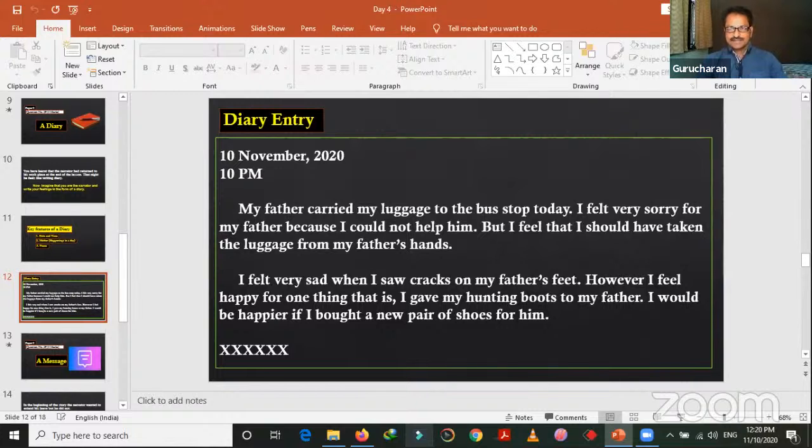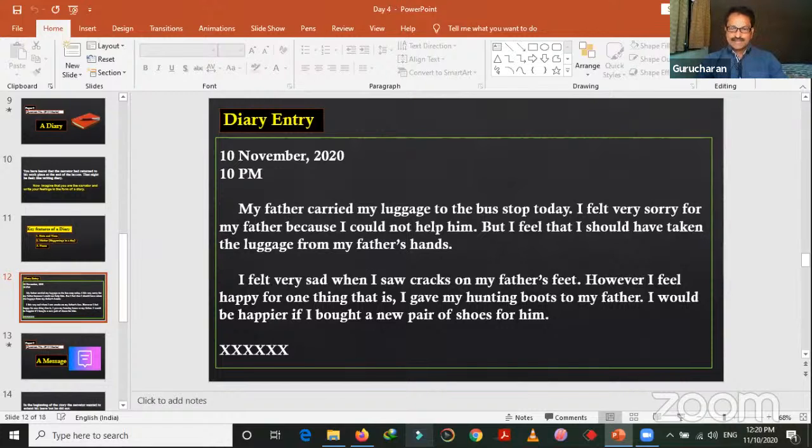So what I felt was that it's really very bad that my father carried my trunk to the bus stop. Being a young, strong man, I did not carry it. I did not take the luggage from my father. I should have grabbed it from my father's hands and carried it on my head. These are the feelings I have now, after reaching my place.